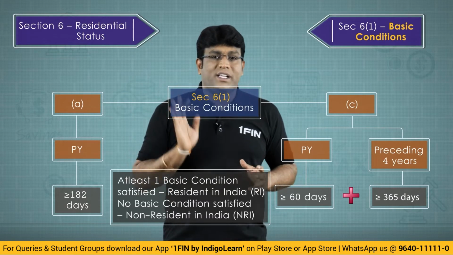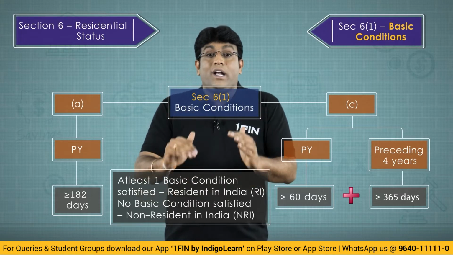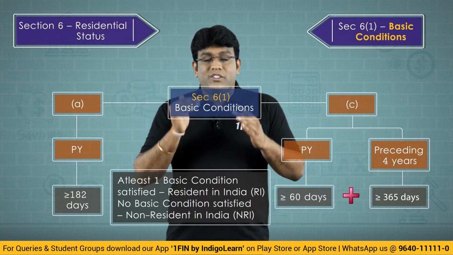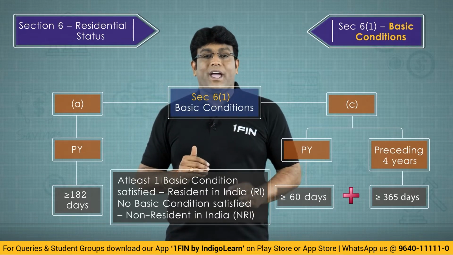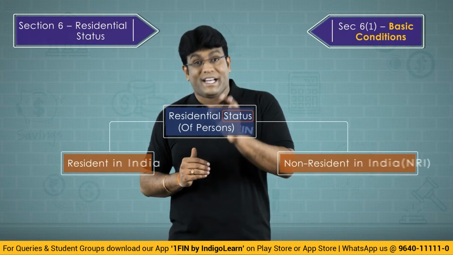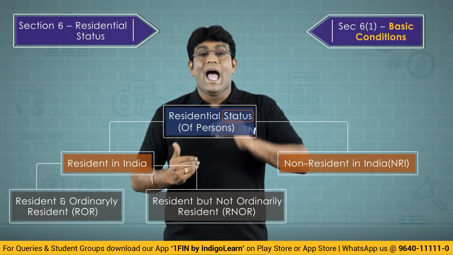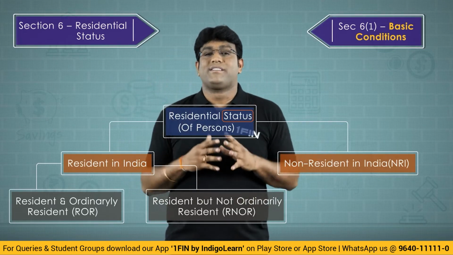And once he is a non-resident, the story is over. In non-resident, there is nothing called ordinarily resident, not ordinarily resident. This concept of ordinarily resident is only in case of where an individual is a resident. If he is a resident, there is further classification called ROR, RNOR. But if he is a non-resident, the story ends there.